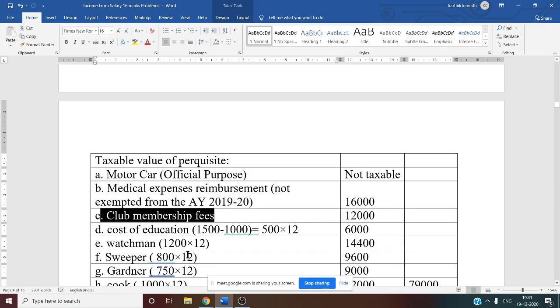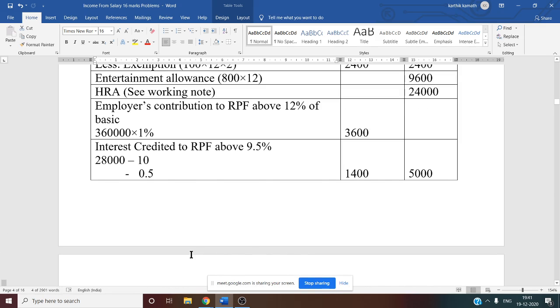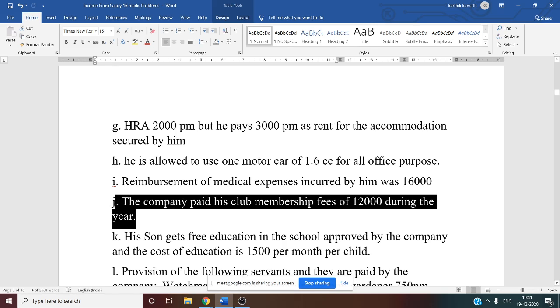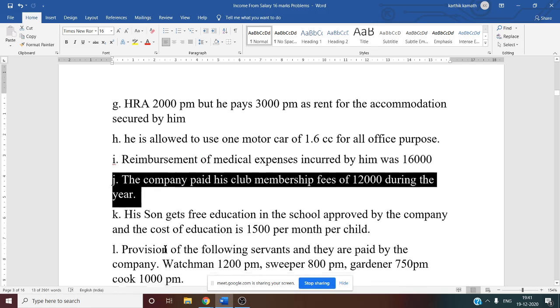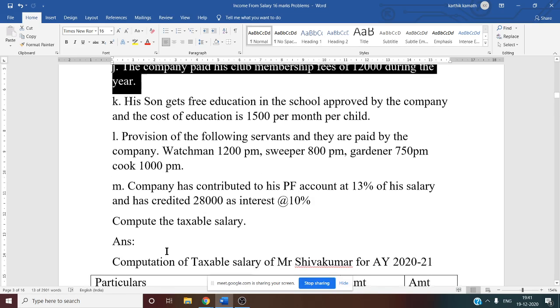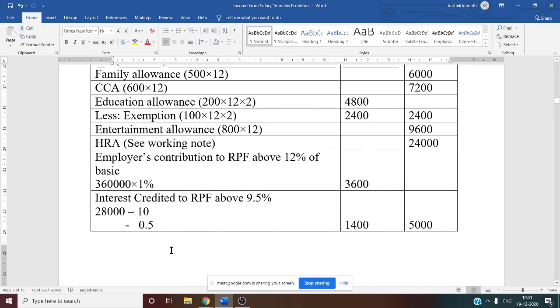Next, club membership fee. If you see the club membership fee, it is paid by the company. Whenever the company is paying the amount on behalf of the employee, it has to be added back. So it is taxable. 12,000, the entire amount, you have to write.